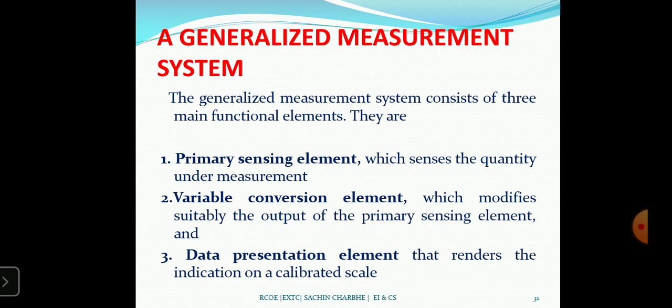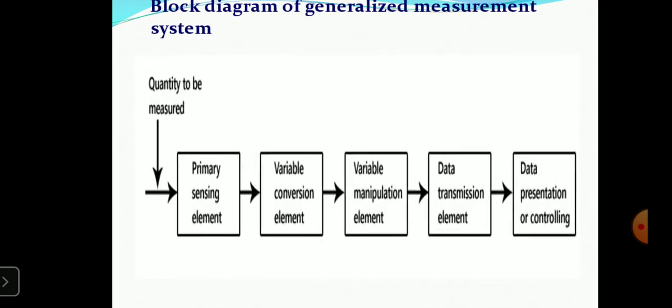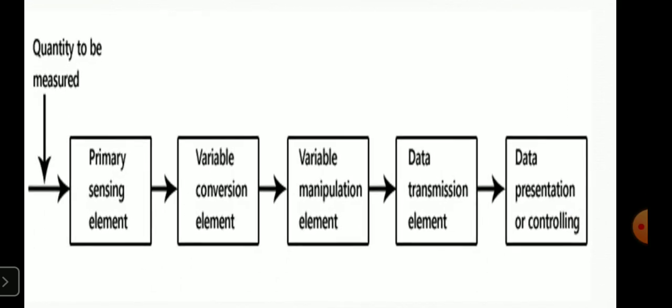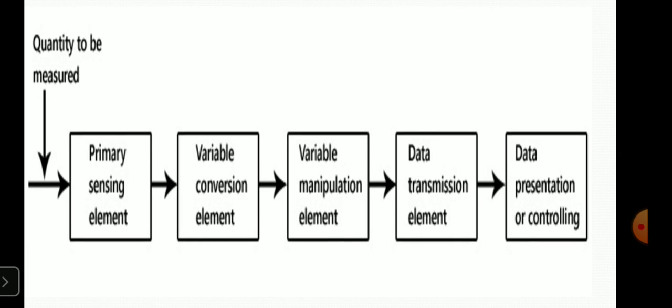Again, this is the block diagram of the generalized measurement system. The quantity to be measured is placed under the primary sensing element, then the variable conversion element, then the variable manipulation element. So another block we added, then the data transmission element and data presentation.